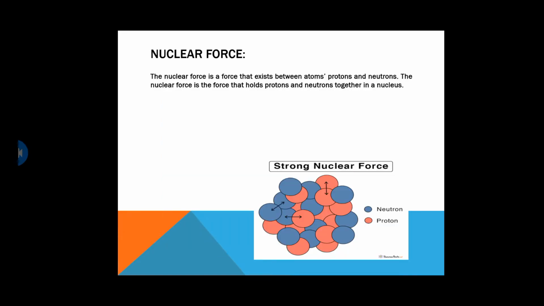As we discussed in nuclear physics 1, our main interest is the nuclear force that exists between protons and neutrons in the nucleus. The nuclear force is the force that holds protons and neutrons together in the nucleus. This is the force responsible for nuclear stability. There are also protons present in the nucleus.